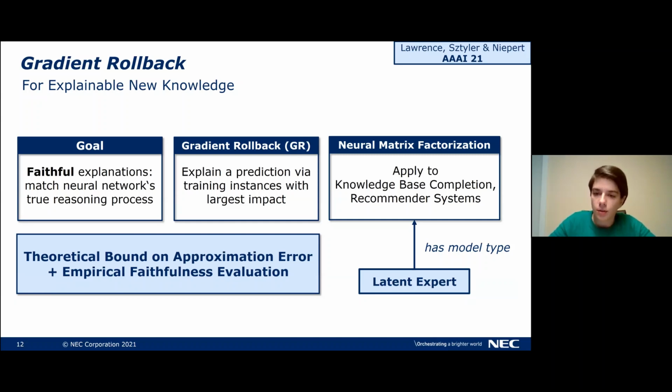We apply gradient rollback to a model family called neural matrix factorization. And the latent expert that we want to explain because of our polypharmacy side effect application has such a model underlying it. So neural matrix factorization models can be applied to such knowledge-based completion problems, and they can also be applied to recommender systems, which we'll also look at later. What is novel about gradient rollback is that we can provide a theoretical bound on its approximation error. And we also evaluate the faithfulness of the explanations that gradient rollback returns empirically.